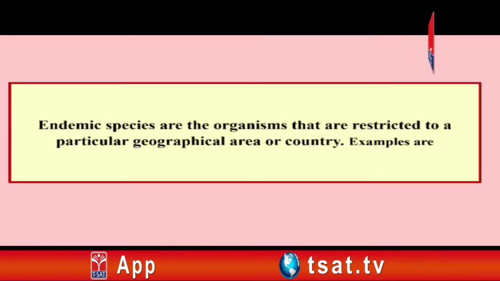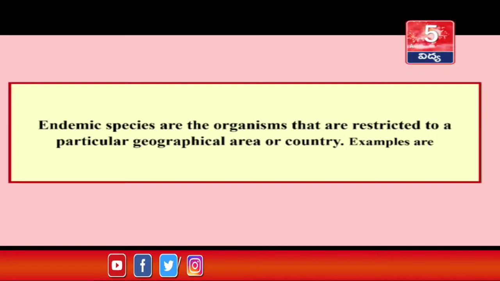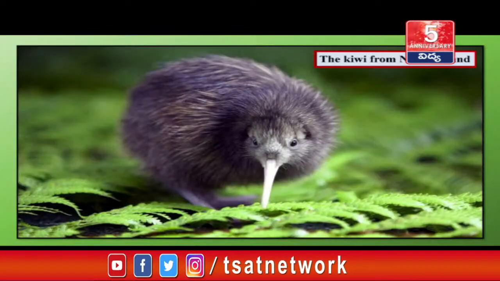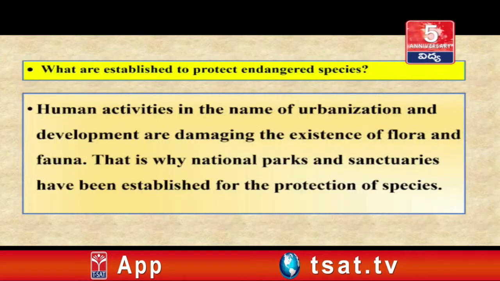Endemic species are the organisms that are restricted to a particular geographical area or country. Examples are the kangaroo from Australia, the kiwi from New Zealand, the peacock from India.